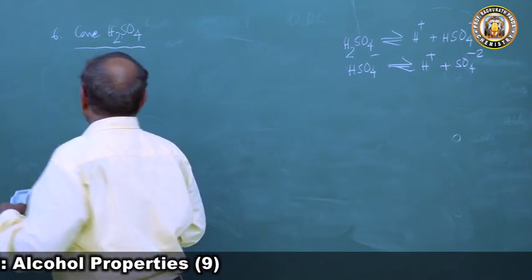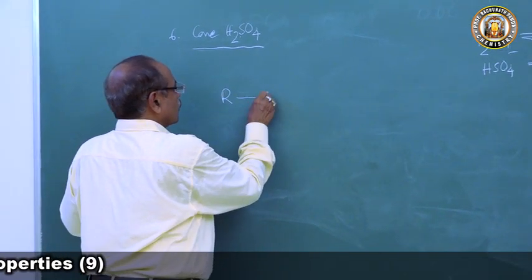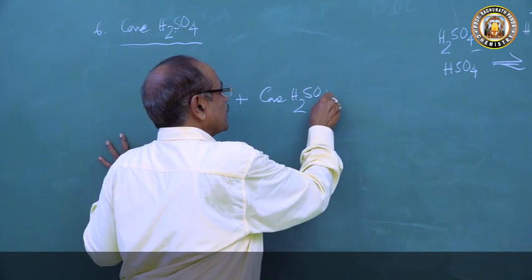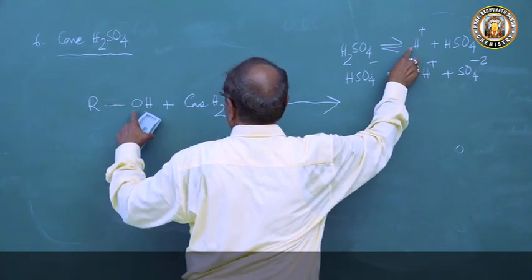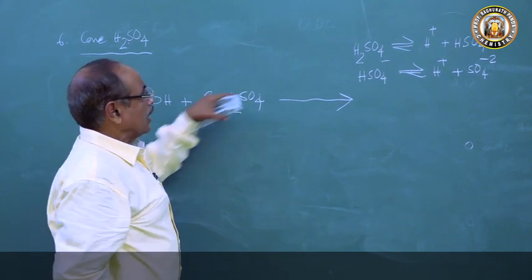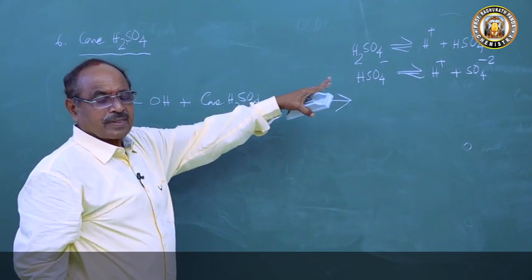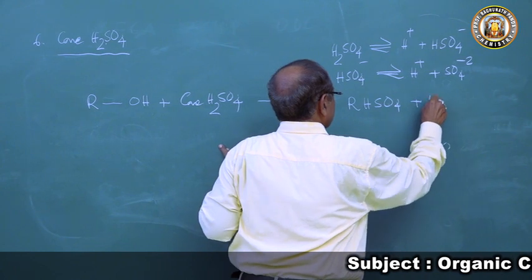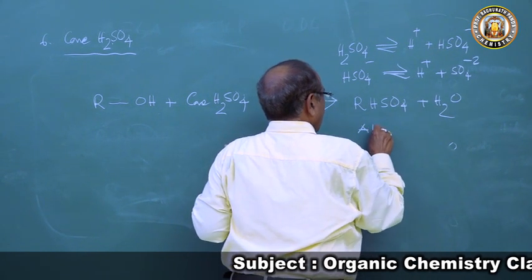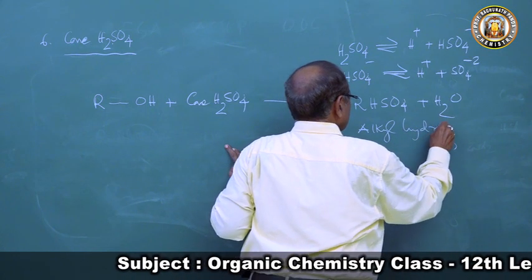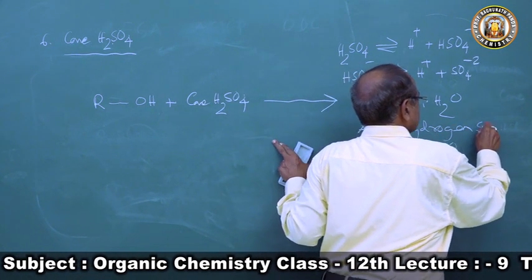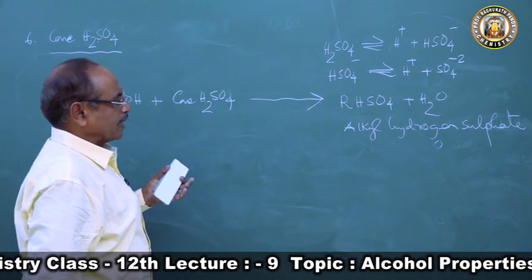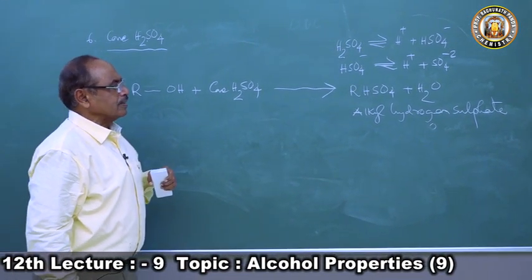Now with this common sense, if you take alcohol ROH and treat it with concentrated sulfuric acid, then the H plus of concentrated sulfuric acid and the OH of the alcohol go to form water, and we get ROSO3H, alkyl hydrogen sulfate, plus water. So when alcohol is treated with concentrated sulfuric acid, a molecule of water is eliminated, forming alkyl hydrogen sulfate.